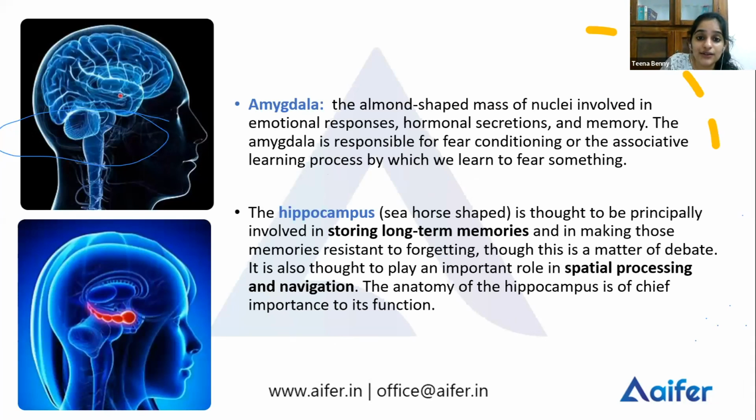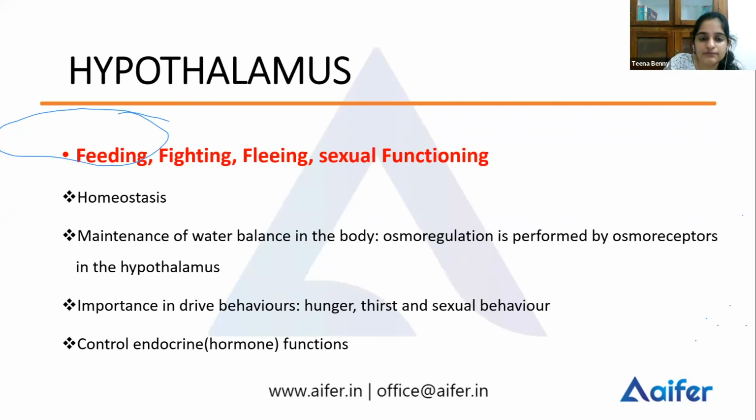Now, the amygdala is almond shaped, while the hippocampus is seahorse shaped. The amygdala is related to your emotional responses, to fear conditioning and memory. The hippocampus plays an important role in the formation of long-term memories and involves spatial processing and navigation.